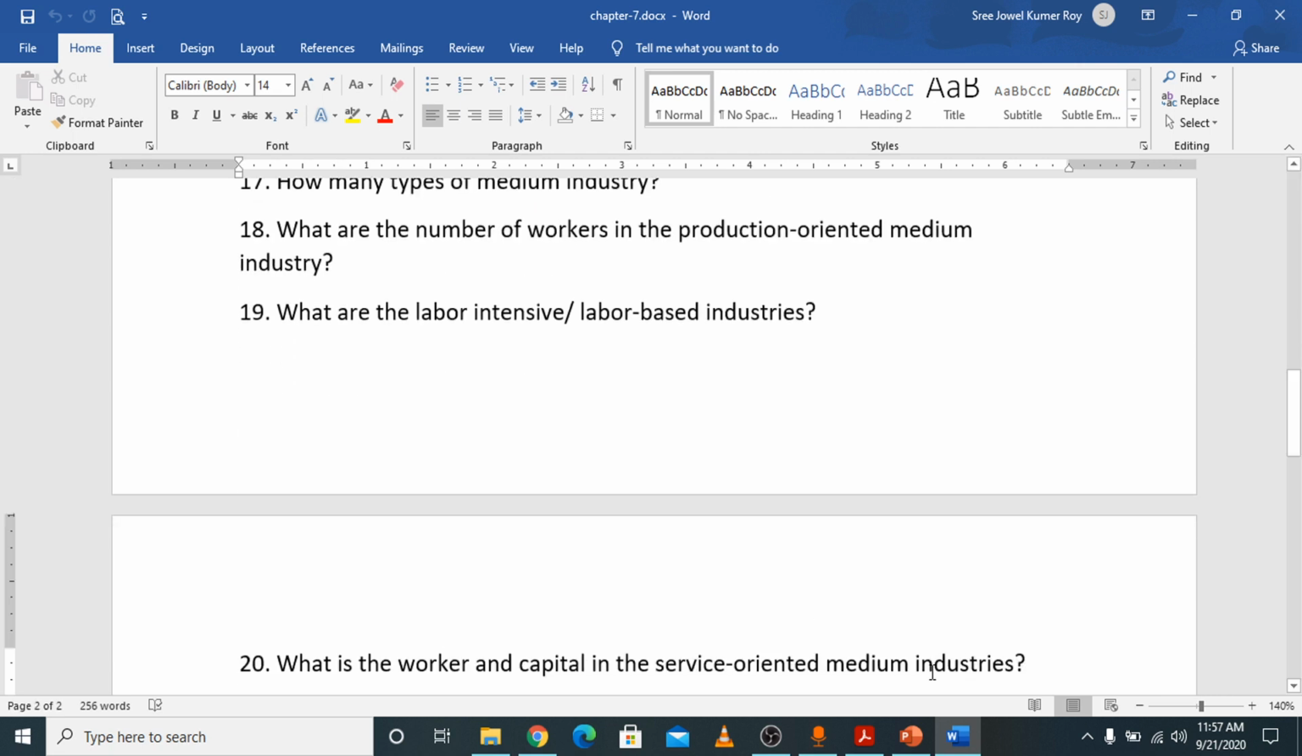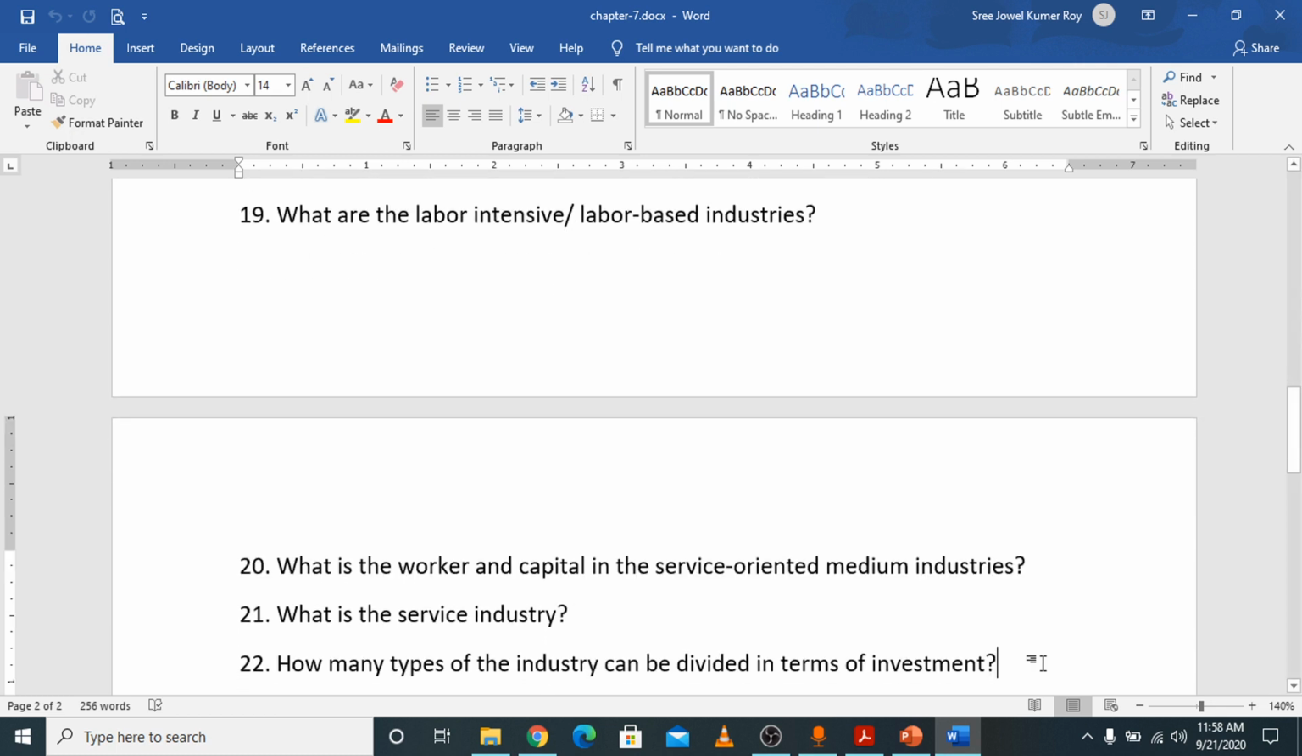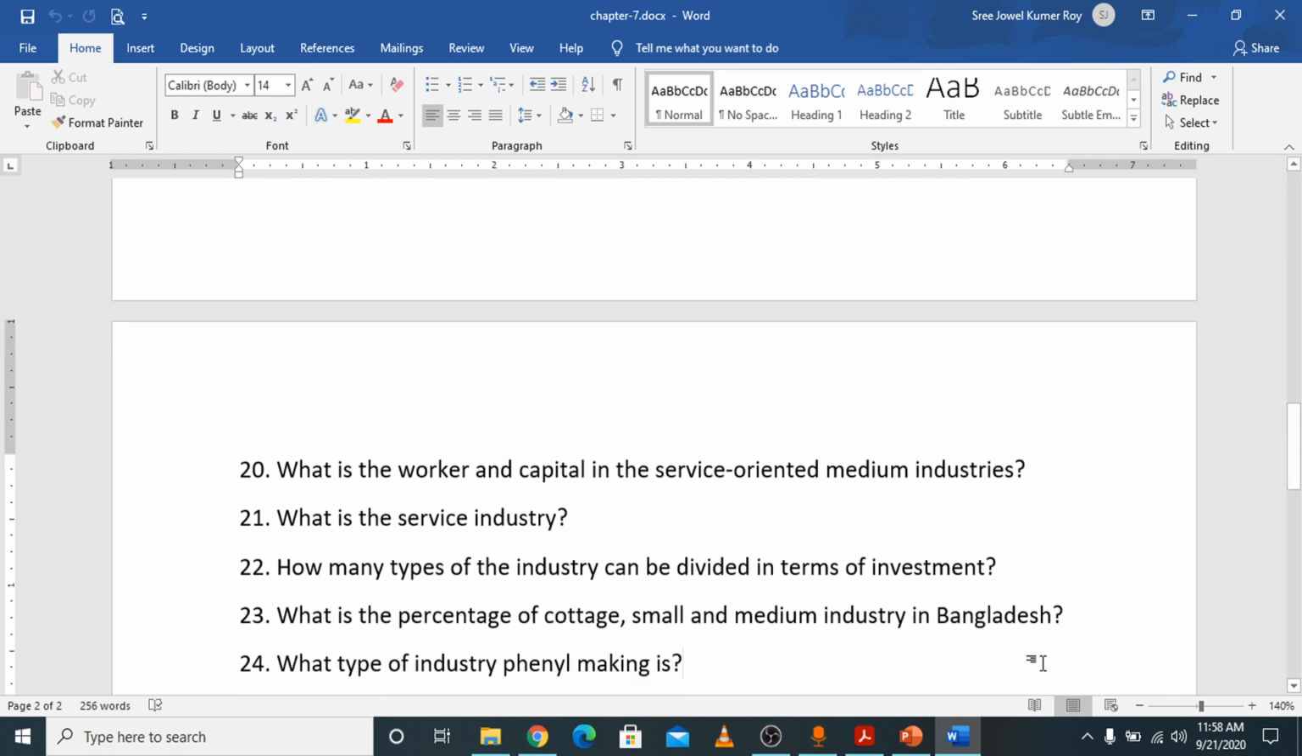What is the worker and the capital in the service oriented medium industry? In service oriented medium industry, the capital amount is 1 crore to 15 crore and the number of labor is 50 to 100. What is the service industry? You can find it from the book. How many types can the industry be divided into in terms of investment? In terms of investment, there are 4 types of industry. What is the percentage of cottage, small and medium industry in Bangladesh? 96% is cottage, small and medium industry in Bangladesh.